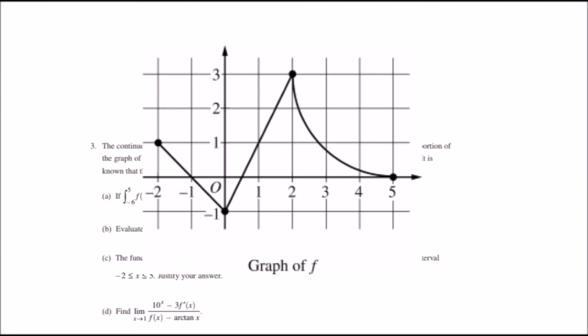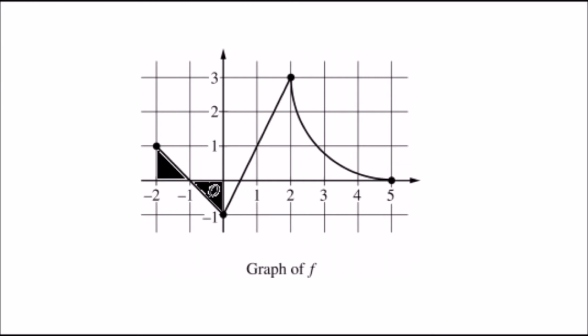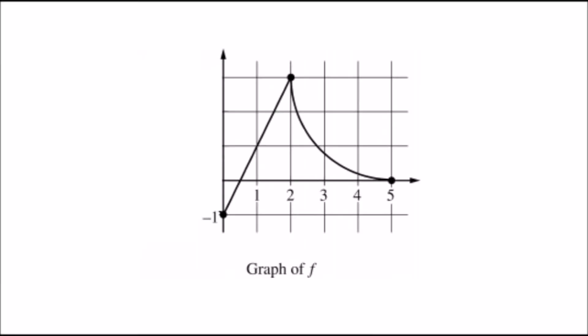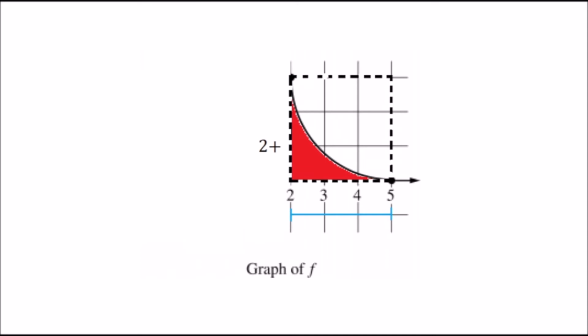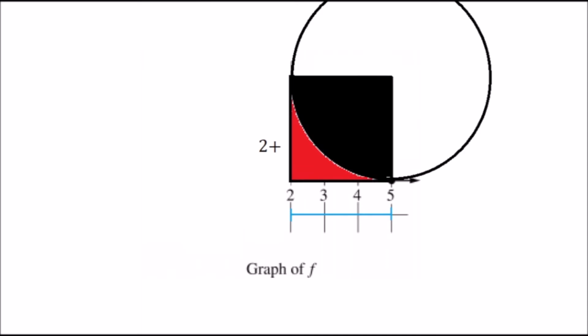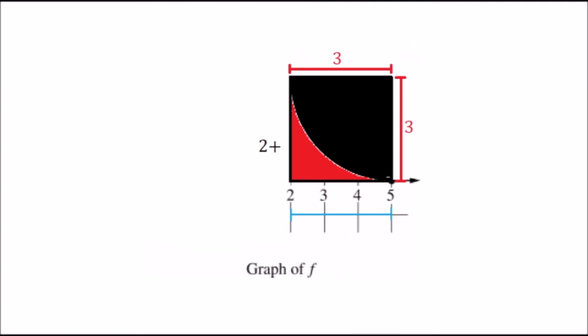So this region, as we go from -2 to 5, these regions are exactly the same size, but one's above and one's below the x-axis, so they cancel out. Therefore, we don't need to find those values. So then also this region will cancel out, so all we really need to do is find what's left. So from 1 to 5, so 1 to 2, this region here is a square and then a triangle that has an area of 1. So this total part is 2, and then from 2 to 5, we're going to do a square minus 1/4 of a circle. So that's a 3 by 3 square.